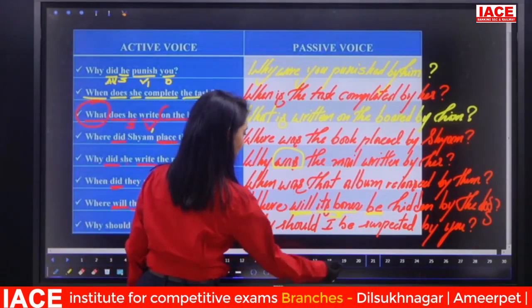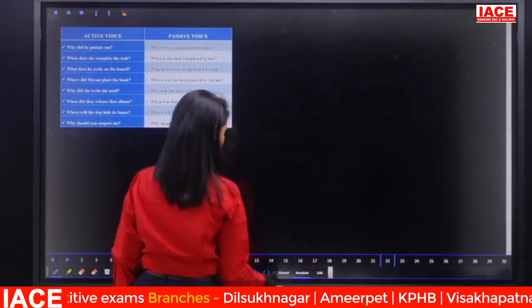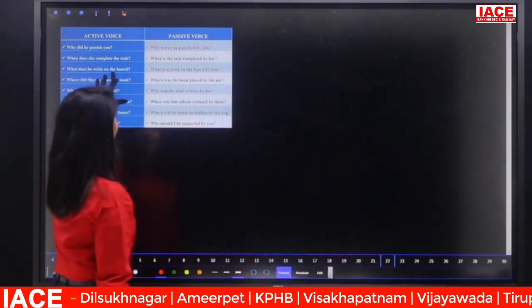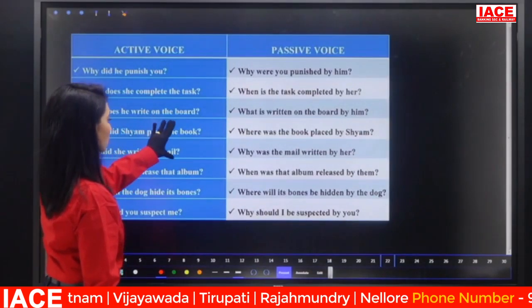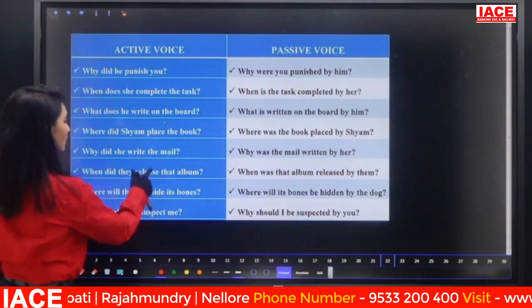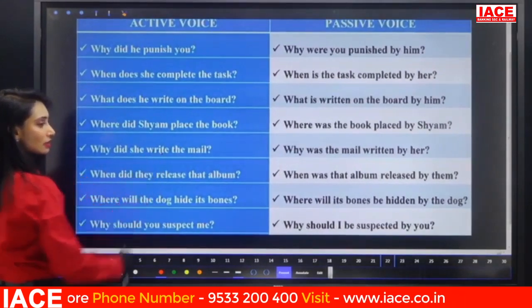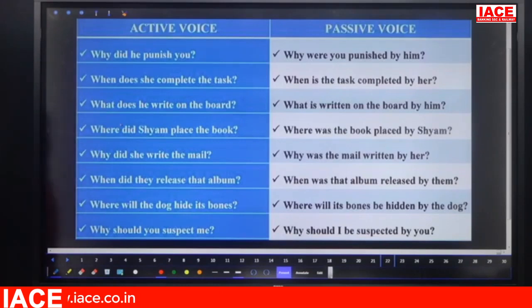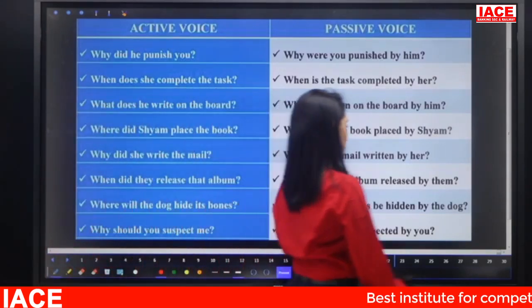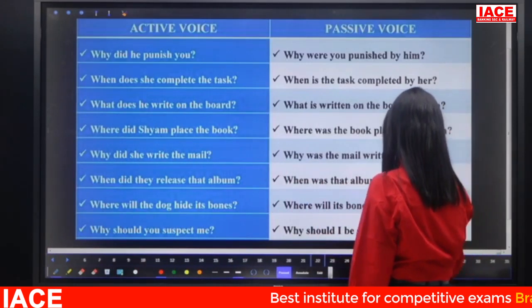So let us see that clearly. So look at this slide. You can see here the conversions. So if you want, take a screenshot and look into that one more time and practice. So take a screenshot faster, guys. So this is for WH questions, conversion of WH questions into passive voice. Right? So now let's move on to the next one.